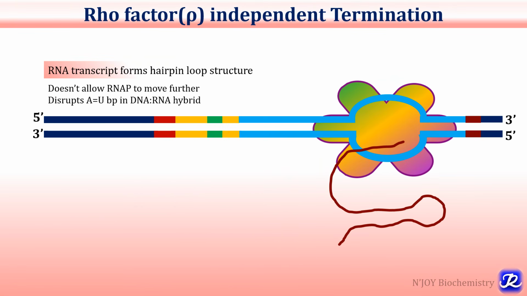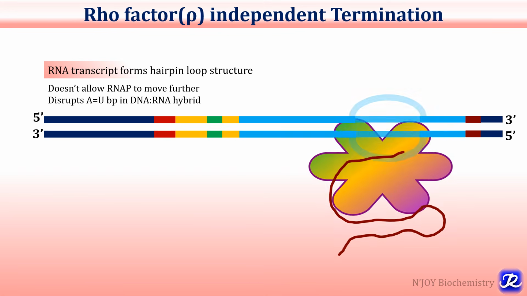So in this rho factor independent termination, the RNA transcript formed will have a hairpin loop structure, and because of this hairpin loop structure, it will not allow RNA polymerase to move further, and the AU base pairing in the DNA-RNA hybrid will be easily disrupted.